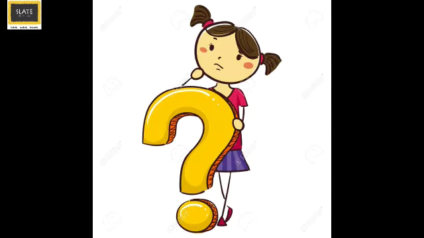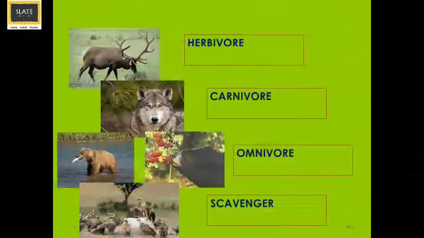So, can you tell me the names of categories in which animals are divided based on the food they eat? Correct. The four categories are herbivores, carnivores, omnivores, and scavengers.